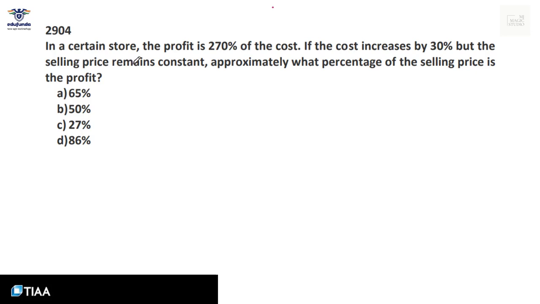In a certain store, the profit is 270% of the cost. That means if cost is C, then profit is 270%, which is 2.7 C. That means the selling price, which is cost plus profit, would be 3.7 times the cost price. If the cost increases by 30%, the new cost would be 1.3 C.